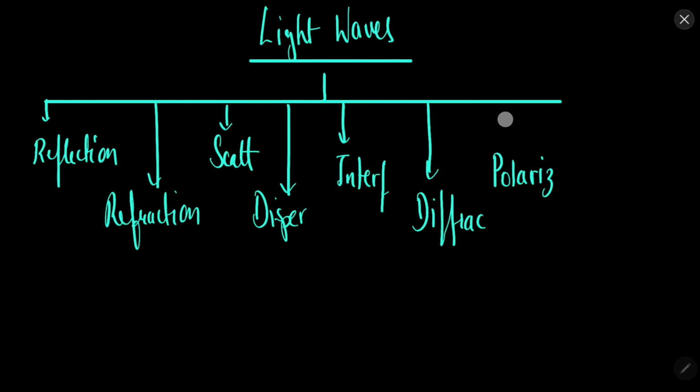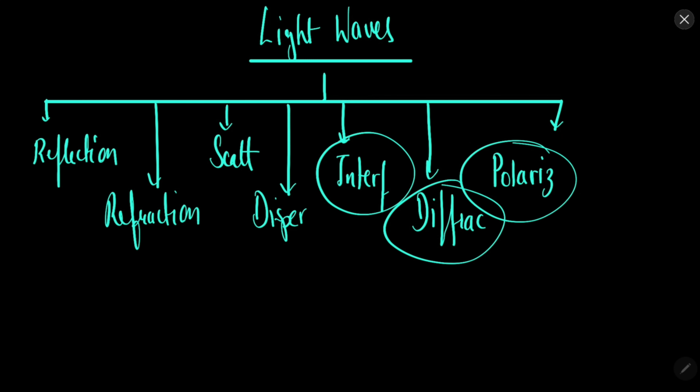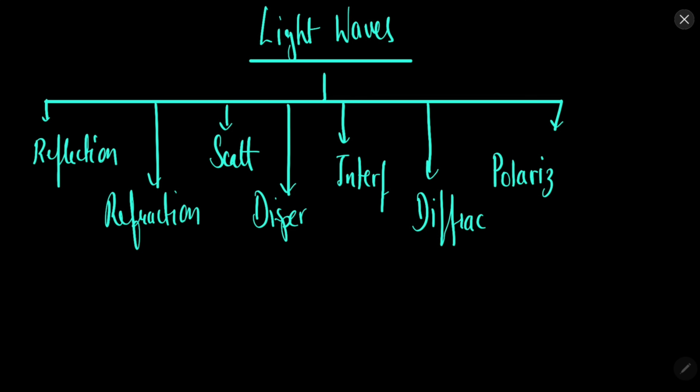So these are the main properties that are shown by the wave nature of light. In this particular chapter we will be discussing interference, diffraction and polarization. These three topics will be discussed in this chapter. So let us first discuss a few basic things and then the wave property of light, and then we will start with these three properties.